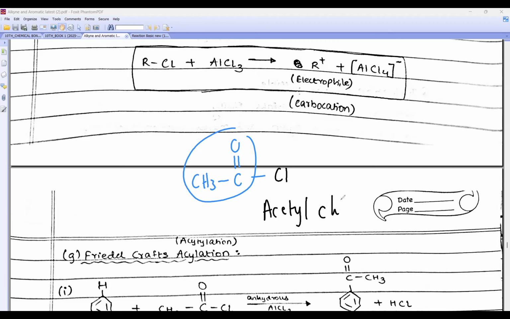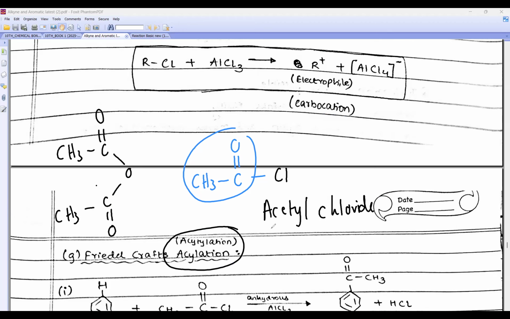Acetyl chloride. Or I can take acetic anhydride. See beta, if we remove water from two acids, what do we get? Anhydride. So this is acetic anhydride. So for Friedel-Crafts acetylation we need either acetyl chloride or acetic anhydride. Look here.